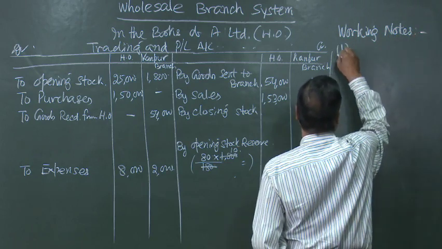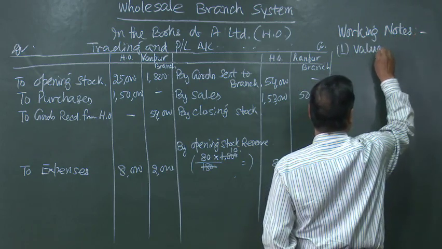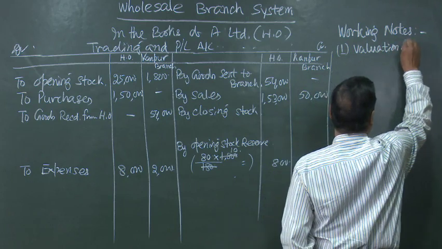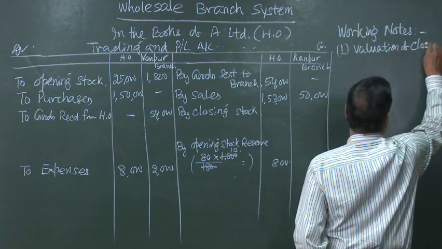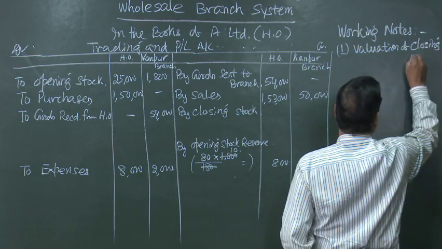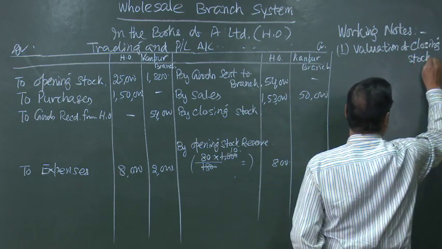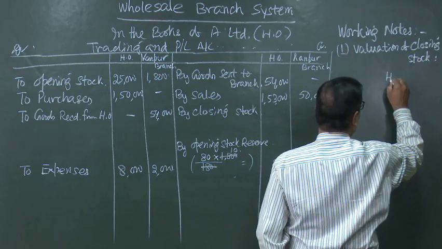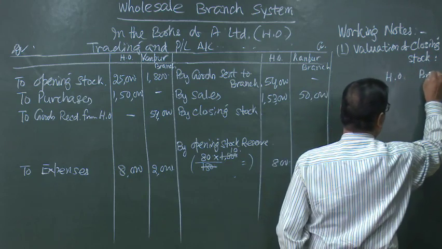Number 1, valuation of closing stock. One is for head office, another is for branch.